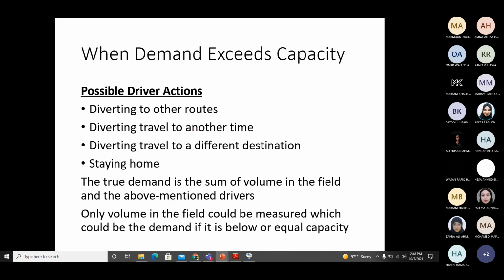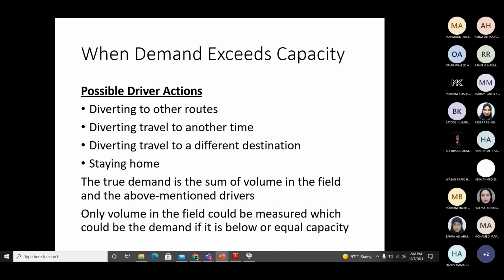And the last option, the fourth one, which has become very popular in the last 2 years, is to stay home. If I have to get stuck in the traffic jam, why should I go at all? Why don't I just order something online? Or why don't I do my business online? Whatever work I have to do, why don't I do it through email or something, instead of going there? So these are the possible actions.